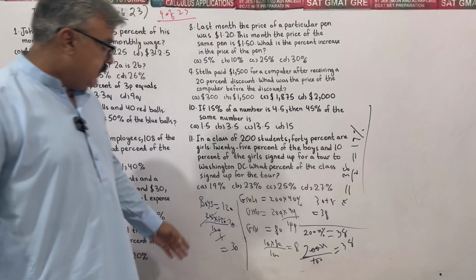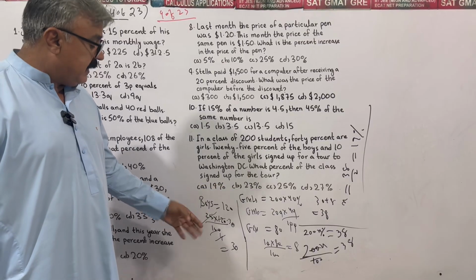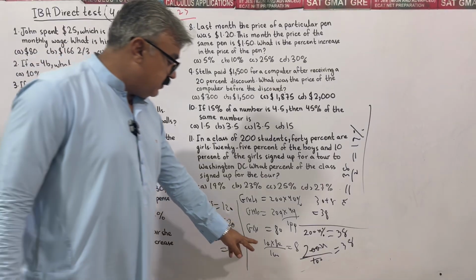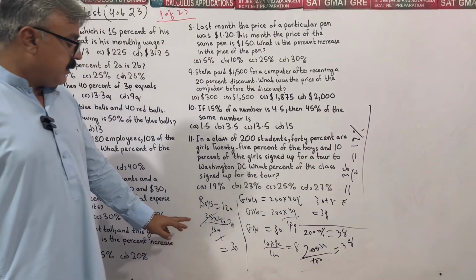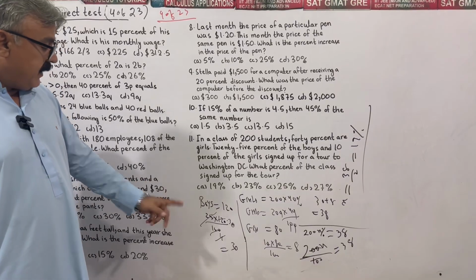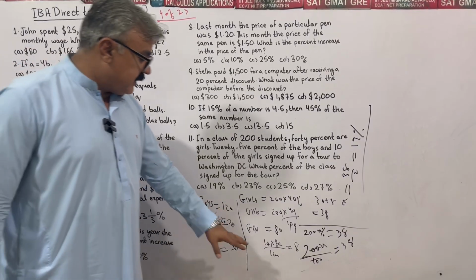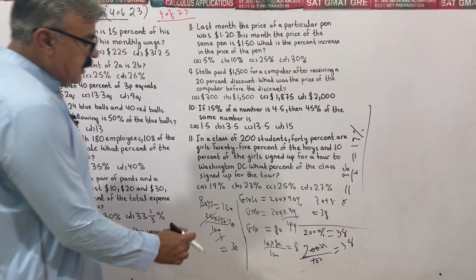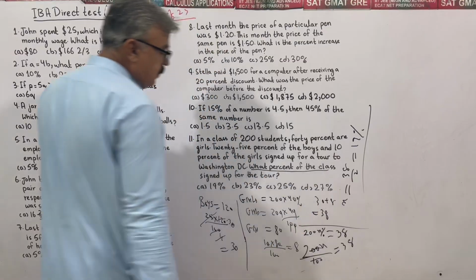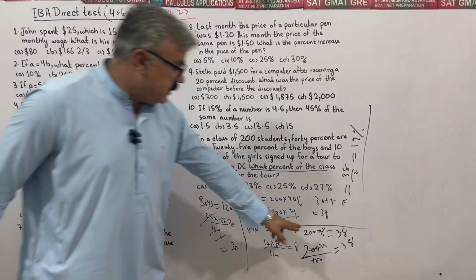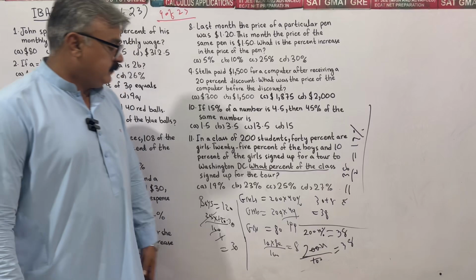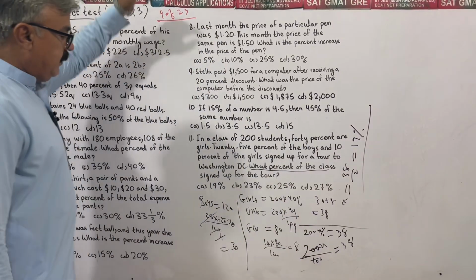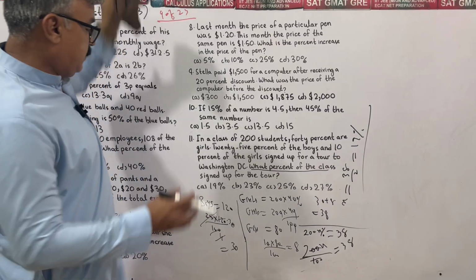In a class of 200 students where 40% are girls, the remaining are boys. 40% of 200 is 80 girls, and the boys are 200 minus 80, 120. 25% of 120 is 30, and 10% of 80 is 8. 30 plus 8 is 38. Now we find the collective percentage of the class that signed up for the tour: what percent of 200 is equal to 38? It's 19%.